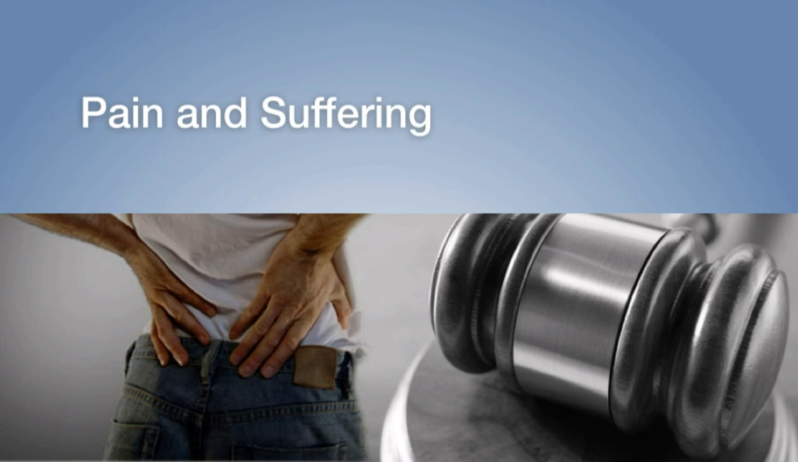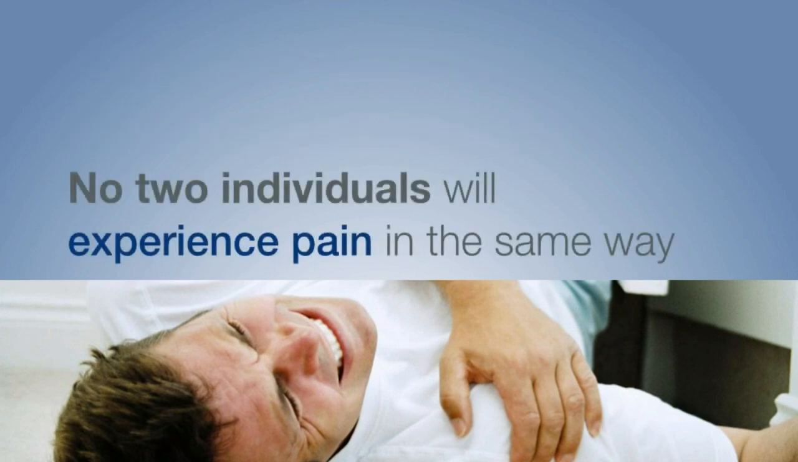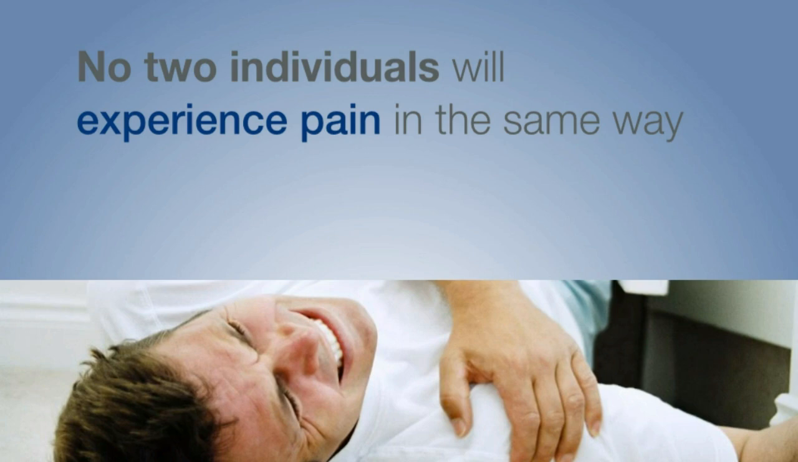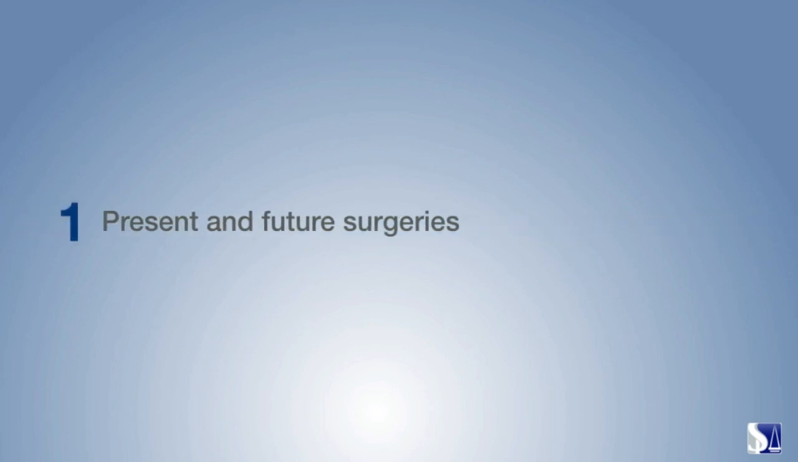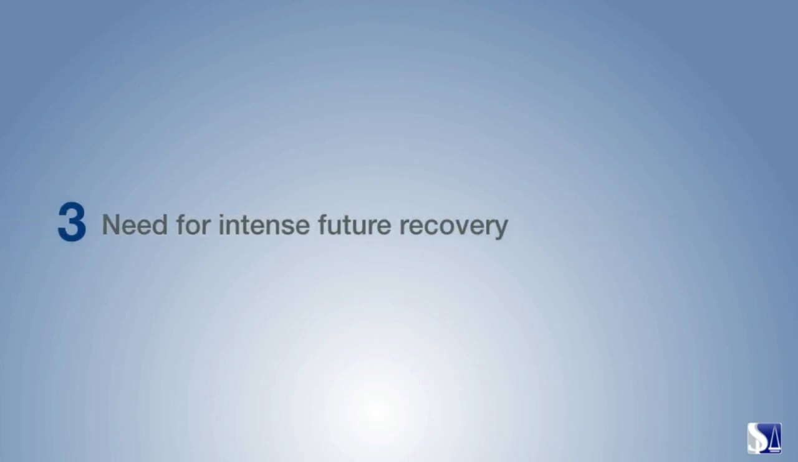There's pain and suffering. This includes real pain and severe discomfort endured at the time of the accident, and any future suffering caused by the injury and treatment. Pain and suffering depends on the type and duration of the injury. The more pain in the present and future, the higher the compensation. No two individuals will experience the pain of an injury the same way. Factors affecting pain and suffering compensation include present and future surgeries, the types of treatment and medication you're prescribed, and the need for intense future recovery.